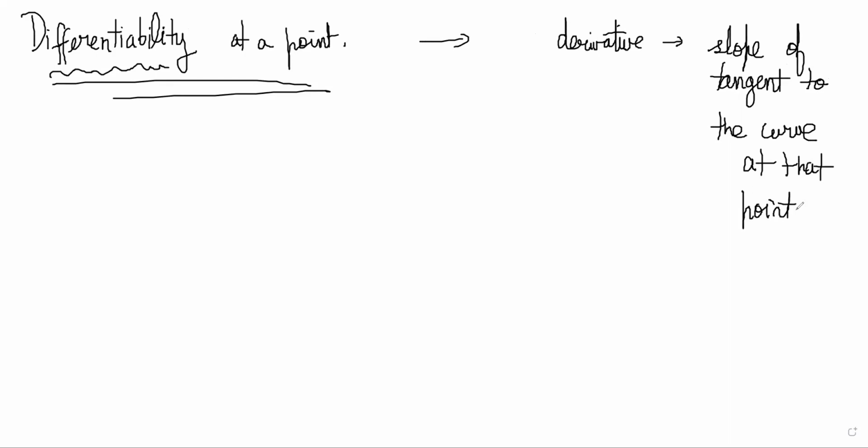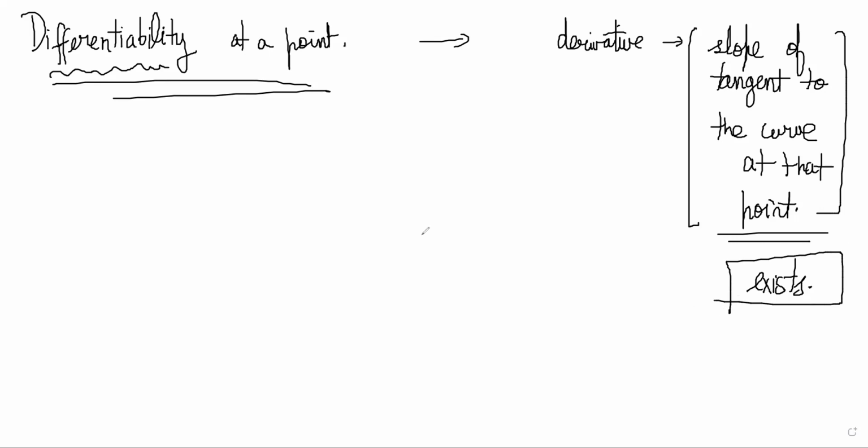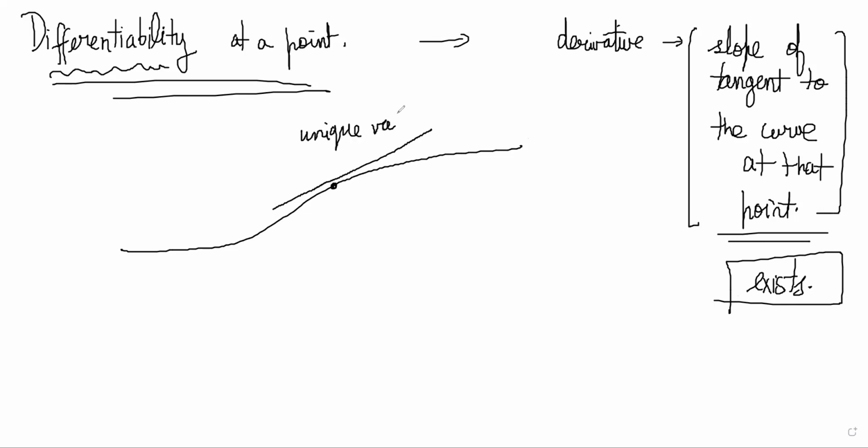So when can we say that the slope of the tangent to the curve at a particular point exists or is defined? We can say that when, near that point, the curve has only one particular, unique value of the slope of the tangent. It will be a problem if you have two competing values from which to decide the slope, right?